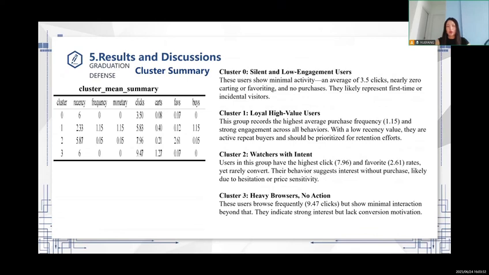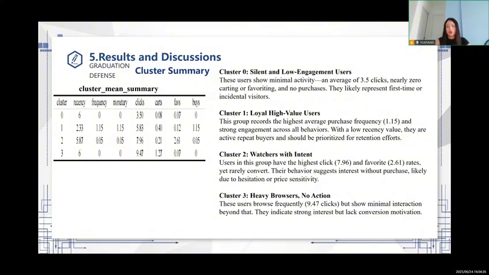Cluster 1, loyal high-value users. This group records the highest average purchase frequency, 1.15, and strong engagement across all behaviors. With a low recency value, they are active repeat buyers and should be prioritized for retention efforts.